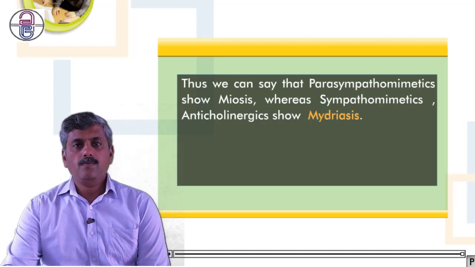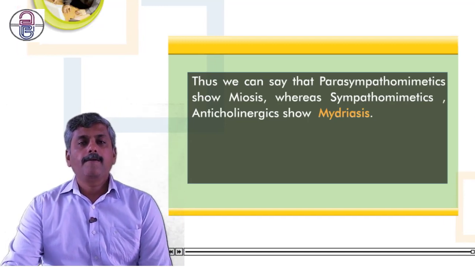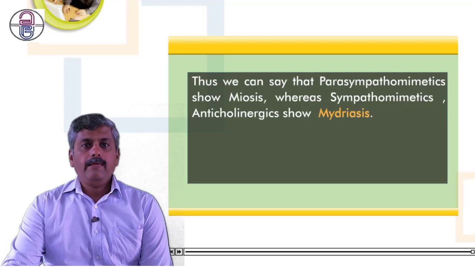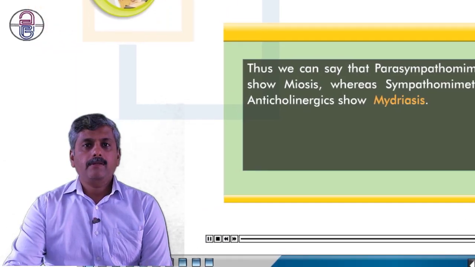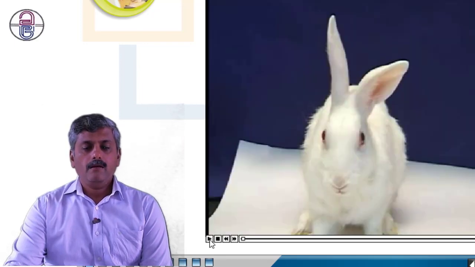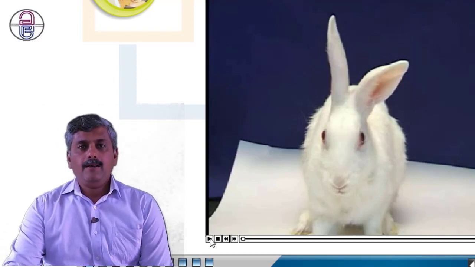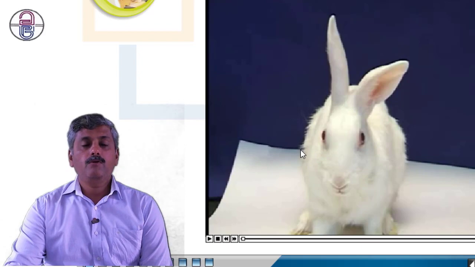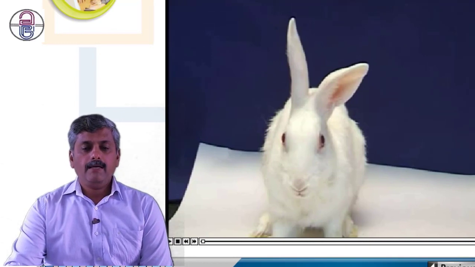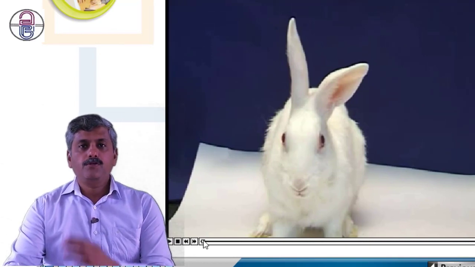So this is what we actually see here. Whatever we have seen, all these parameters we have seen with this demonstration: in what manner the pupil constricts, in what manner the eye gets dilated, how the drug produces its action, and how we could prove it with the help of this experiment. So first we choose a rabbit as the animal for conducting this experiment.